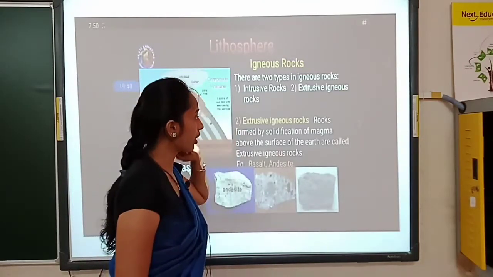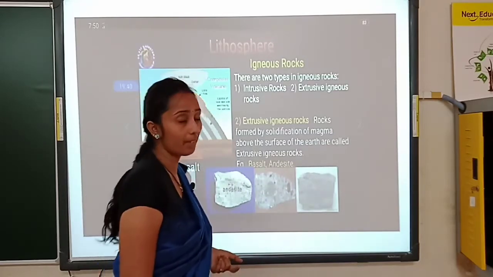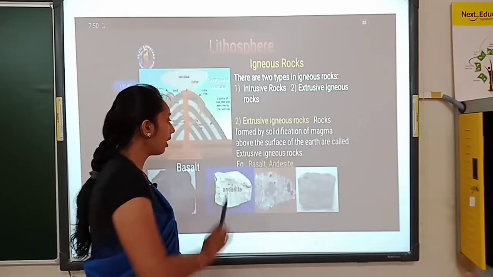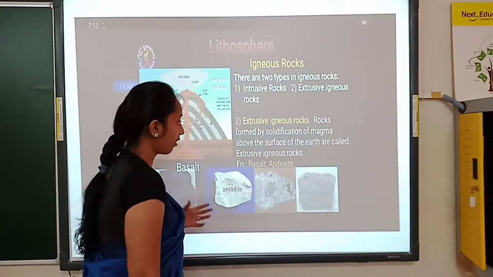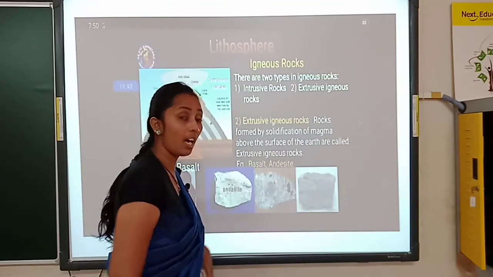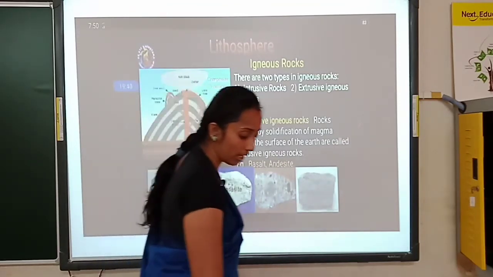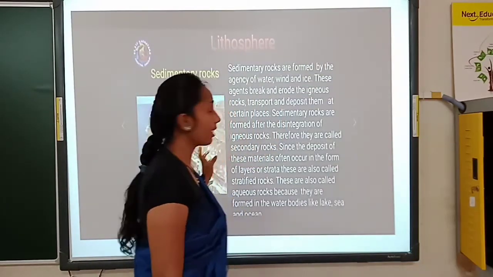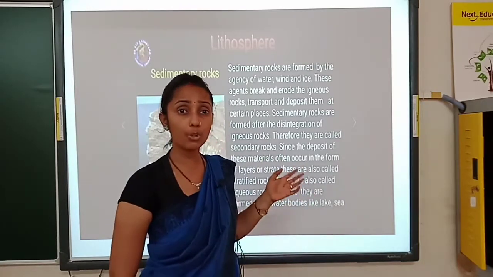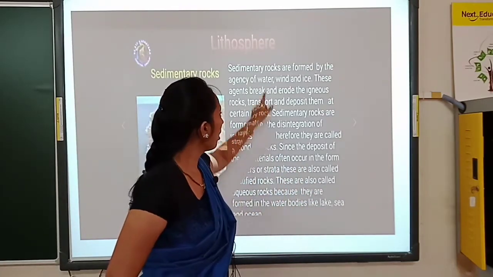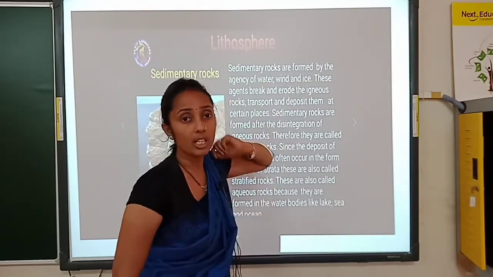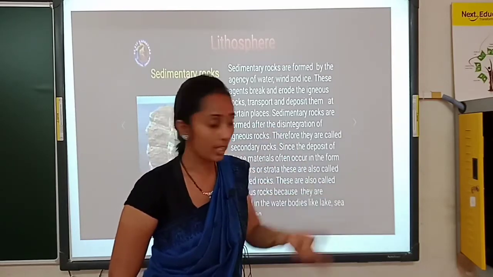Then extrusive igneous rock, the solidification of a rock which takes place outside the earth. The examples are basalt and andesite, and you can see that these are the two types of igneous rock or the primary rock. Then the next one is sedimentary rock. Sedimentary rock is an alteration of a primary rock due to the natural agents called water, wind and ice. Because of these three natural agents, the primary rock turns into sedimentary rock.